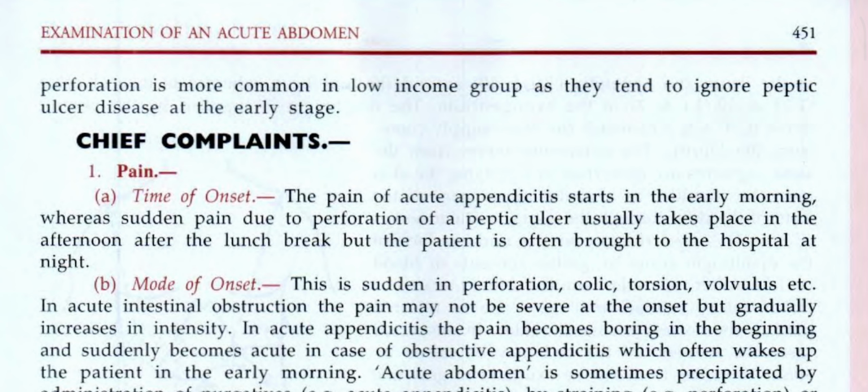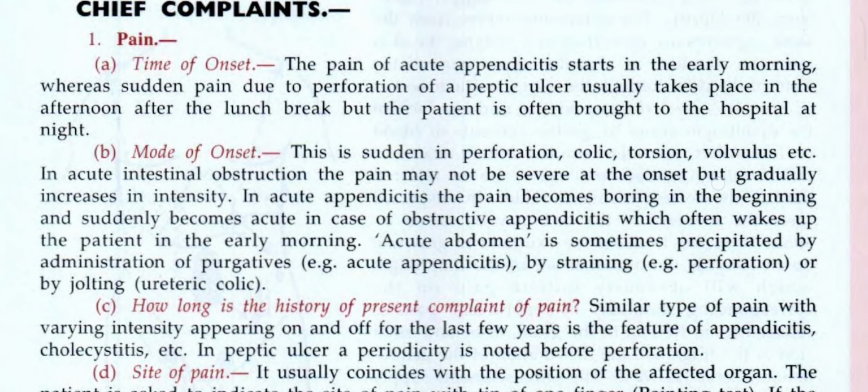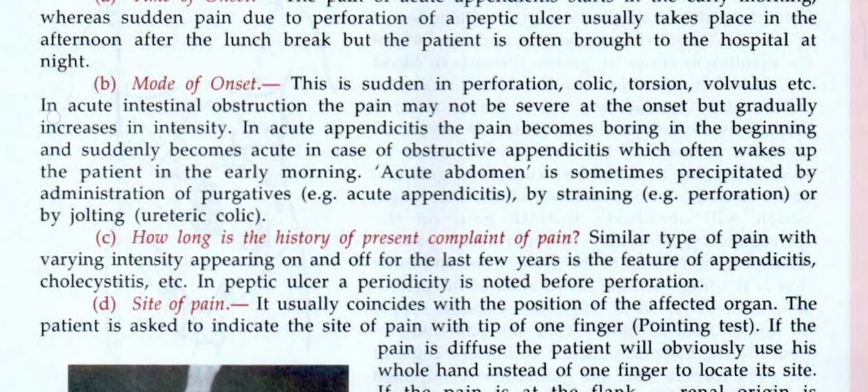Chief complaints. Pain. Time of onset. The pain of acute appendicitis starts early in the morning, whereas sudden pain due to perforation of a peptic ulcer usually takes place in the afternoon after the lunch break, but the patient is often brought to the hospital at night time.